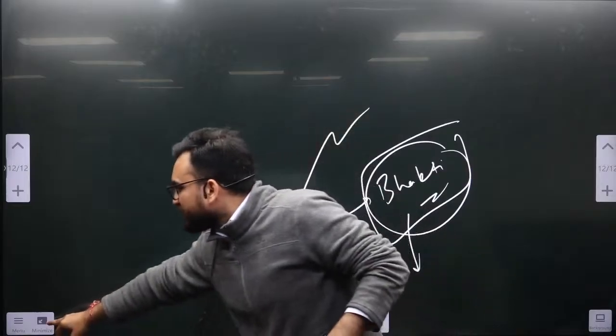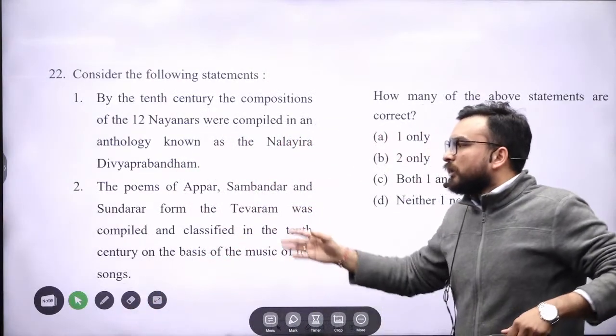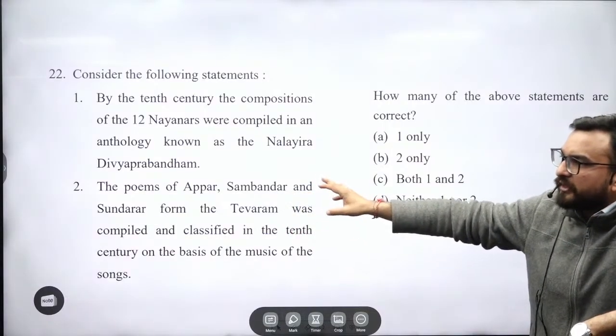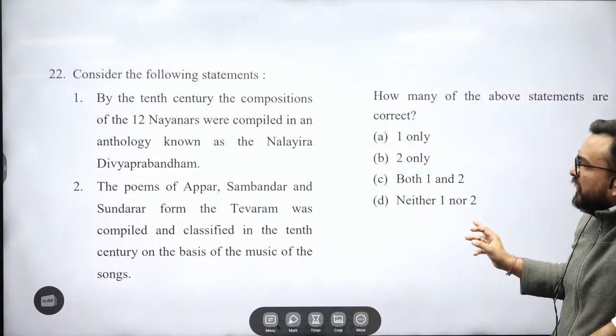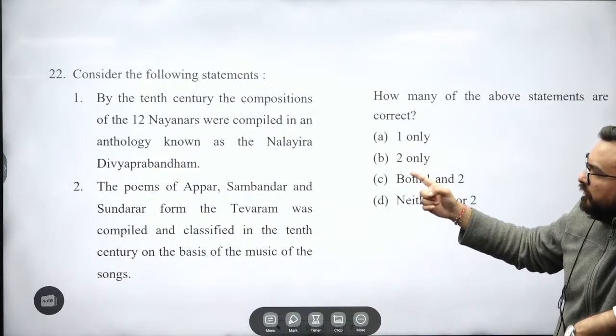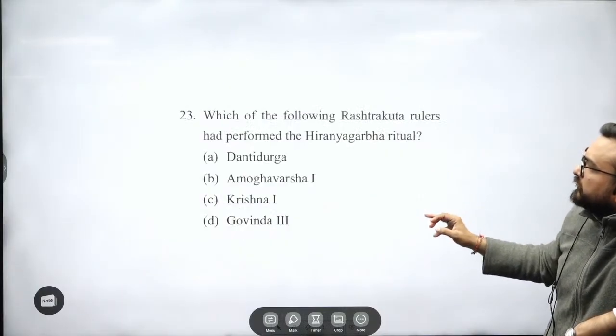Now these are sections written by different early Bhakti saints. Only these names you can remember, apart from Sambandar, Sundarar written in your NCERT. Answer will be, the second is correct, the first is incorrect. So the answer will be B.